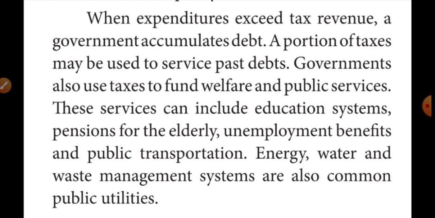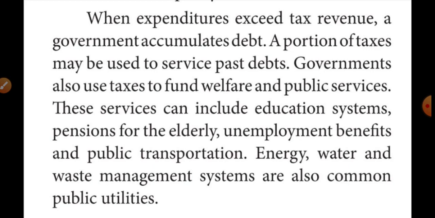These services can include the education system, pensions for elderly people, unemployment benefits, public transportation, energy, water and waste management systems, and also common public utilities. Listen very carefully, students.